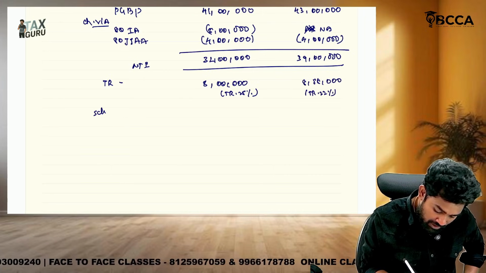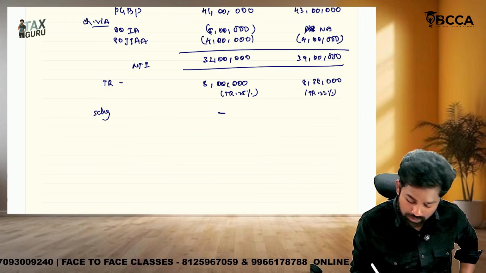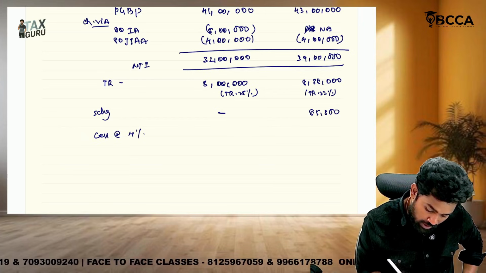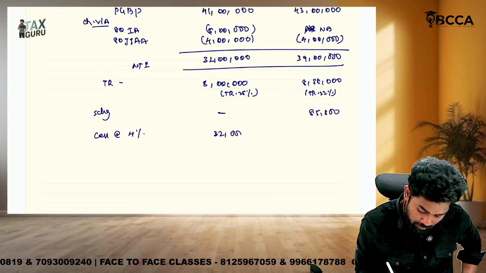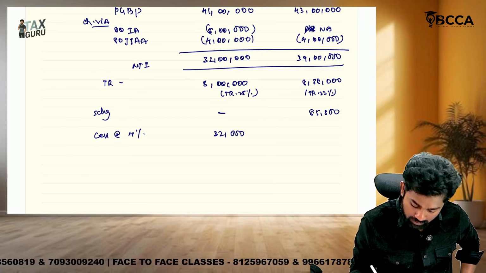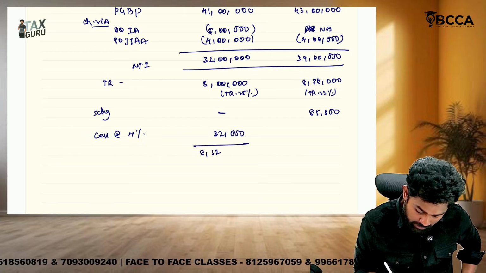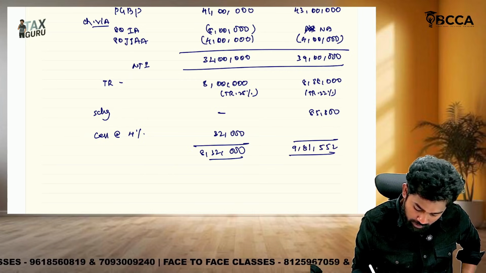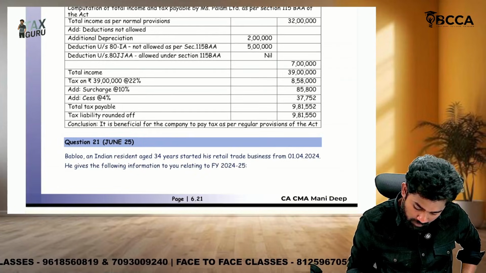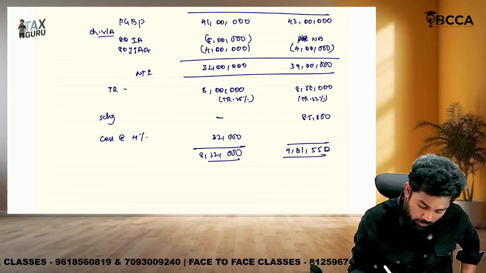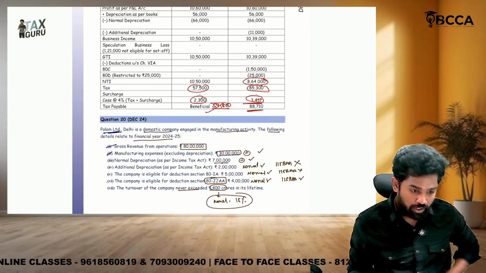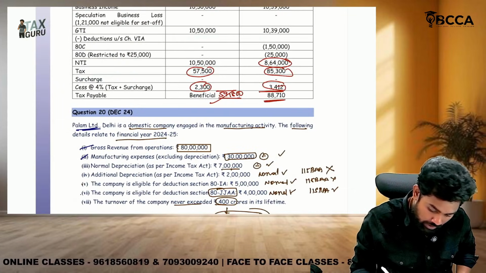Then surcharge. Surcharge is not available under the old regime, sir. Here it is 10%, so 85,800, plus cess at a rate of 4%. 8 lakhs into 4% is 32,000 here, whereas here it is 81,552. The total including cess is 9,81,552, rounded off to 9,81,550. Okay, so which option is better, sir? The normal default regime, the old regime, is better instead of the new regime. I hope you're getting this point also, sir. Question number 20 also done.